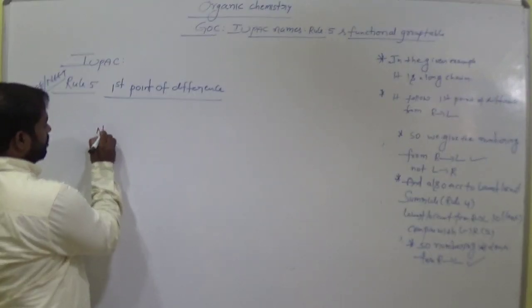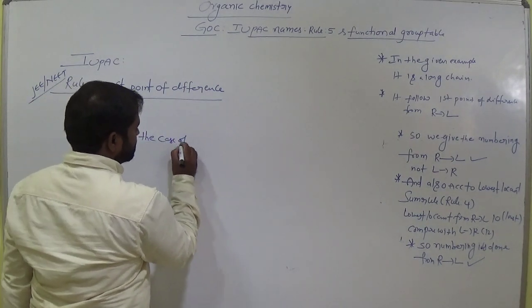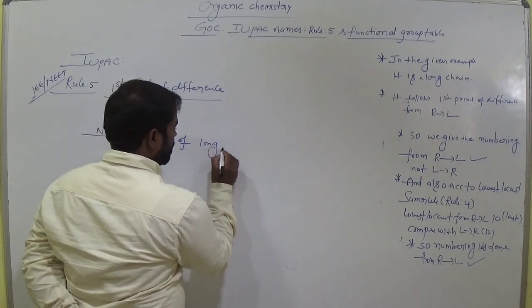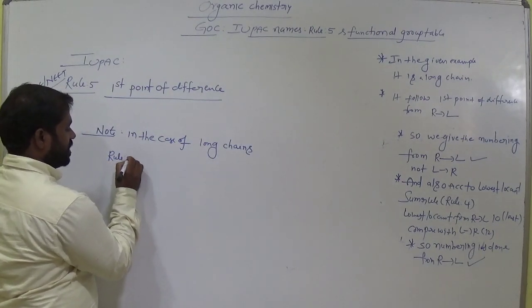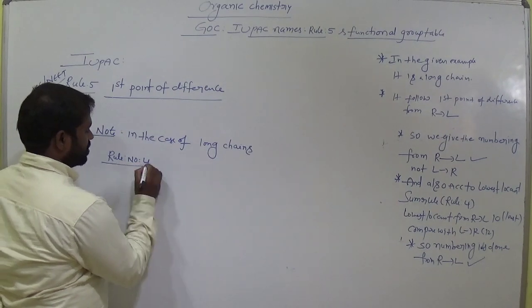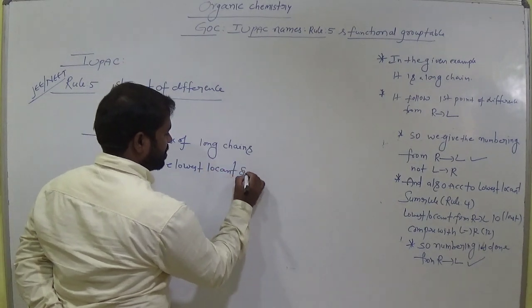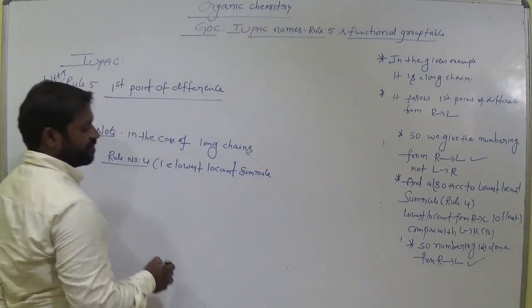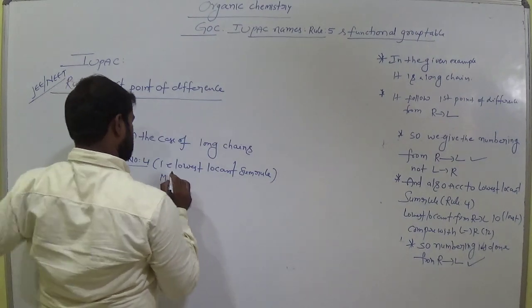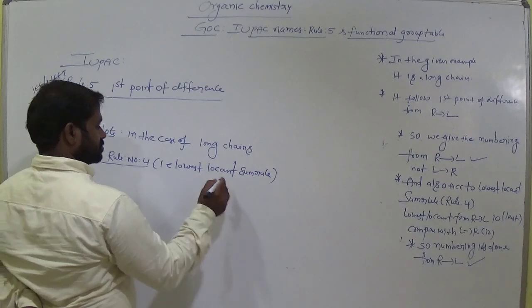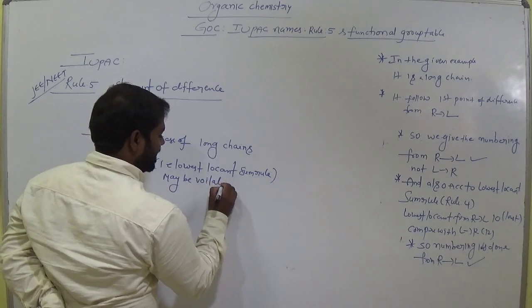Note, in the case of long chains, rule number 4, that is lowest locant sum rule, may be violated.